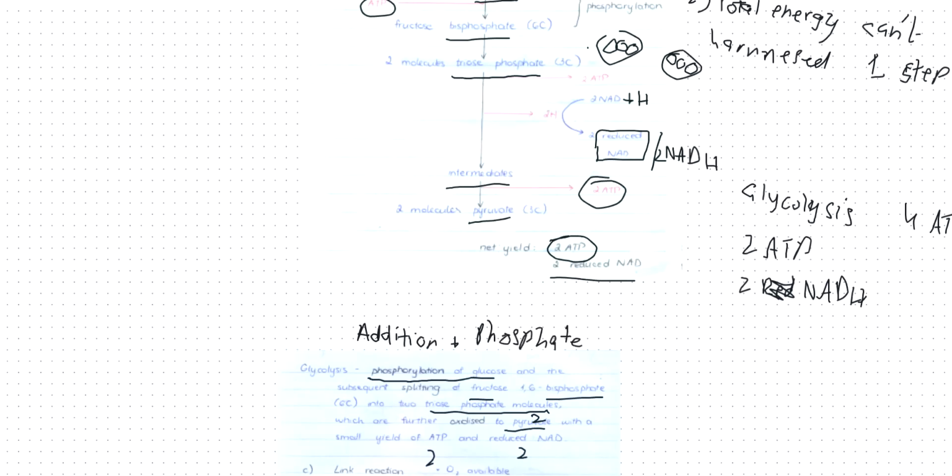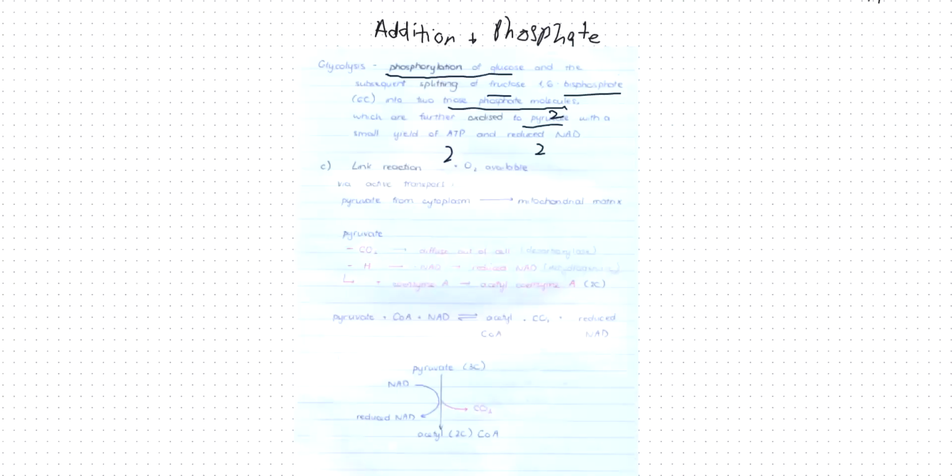Now, this was the first step of respiration, where you produce 2 molecules of pyruvate. Now, these 2 molecules of pyruvate will go from the cytoplasm, because remember, glycolysis happens in the cytoplasm.